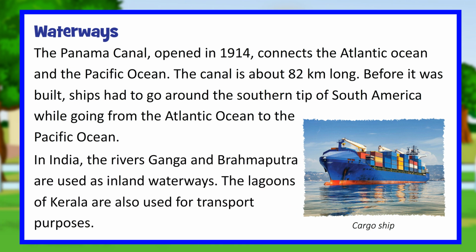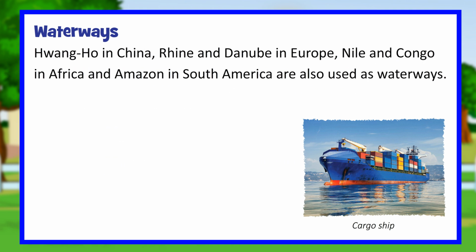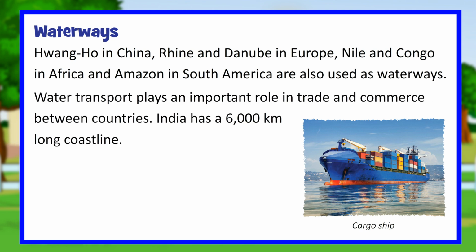In India, the rivers Ganga and Brahmaputra are used as inland waterways. The lagoons of Kerala are also used for transport purposes. Huanghe in China, Rhine and Danube in Europe, Nile and Congo in Africa and Amazon in South America are also used as waterways. Water transport plays an important role in trade and commerce between countries.